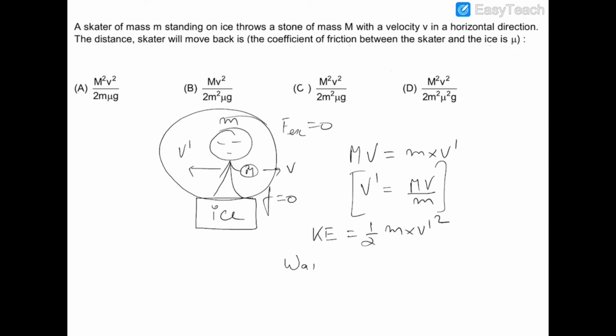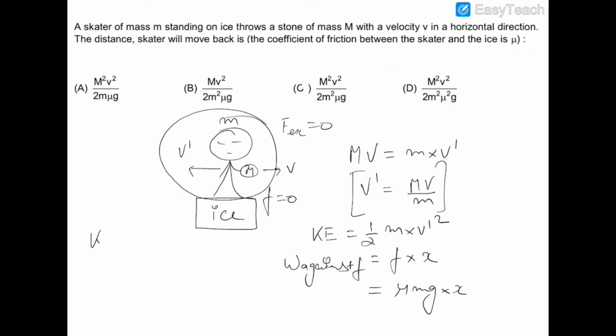So work done against friction will be equal to F into distance x, and the friction acting on this skater would be mu mg, and the distance is x.